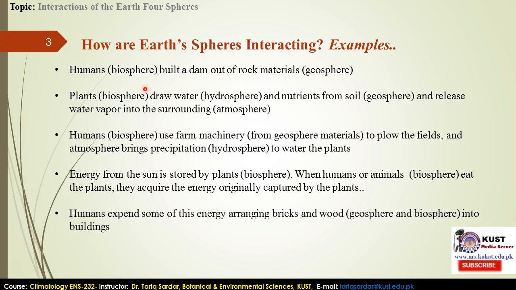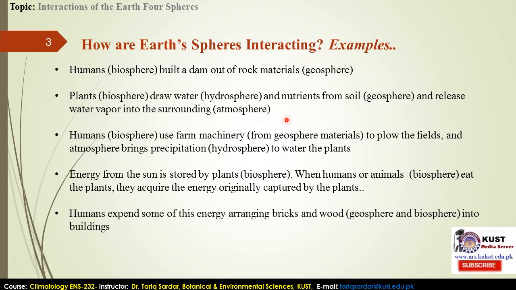But if we go to the next phase, at the same time we are watering the plants, that's also the biosphere, and they draw water, that's the hydrosphere, and nutrients from the soil, again that's the geosphere. They release vapors, that will be the atmosphere itself, which surrounds us. At that part, you see the four spheres are interacting with each other in a process of dynamics. Up next, if we elaborate more, the humans use farm machines that come from the geosphere to plow the fields and other activities that I have mentioned before.